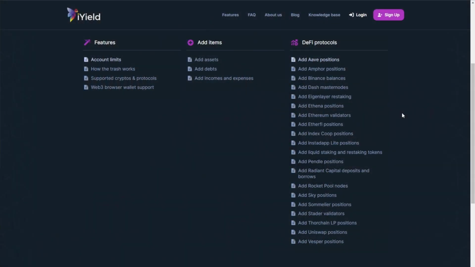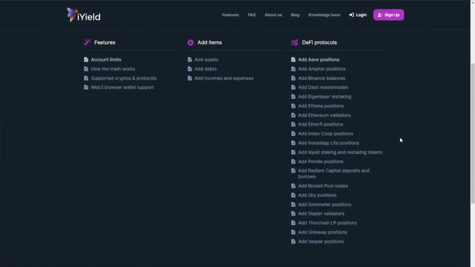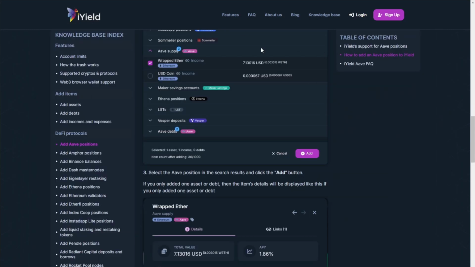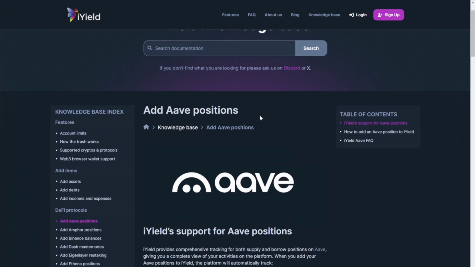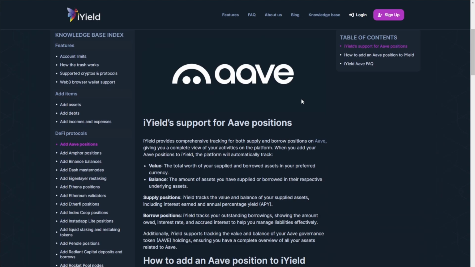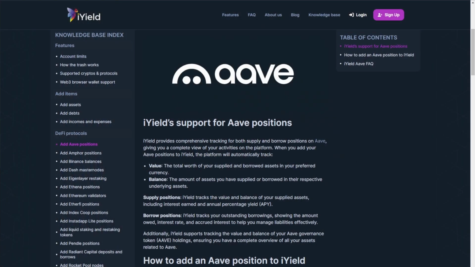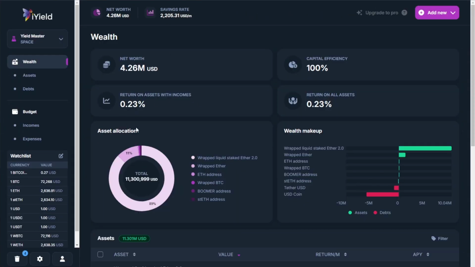But to have all of this, and not to mention that the team is working hard at adding new ones each week, I think that this is a huge selling point here for iYield as a protocol. Not to mention that it's free, right? So this is a really big thing here that you can add all these different things. There are individual documents you can track as well that will show you how to plug in these particular things for various protocols, but it's very likely at the end of the day that a lot of these are going to be plugging in a 0x address or simply your wallet information. If you're using the more niche protocols, it might be a bit different.